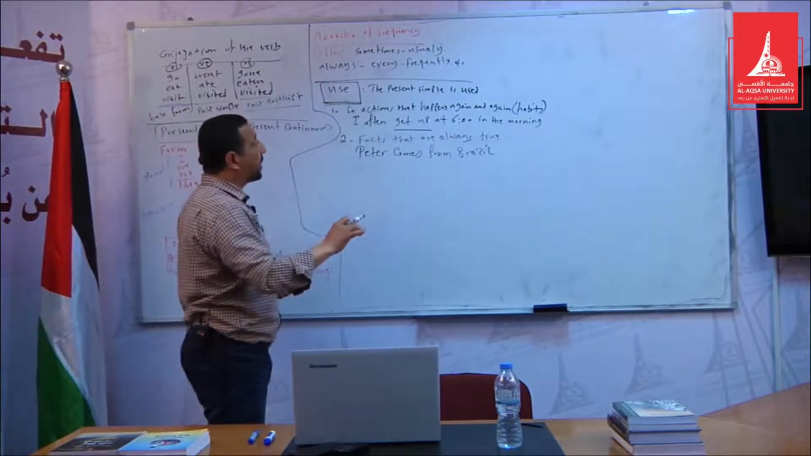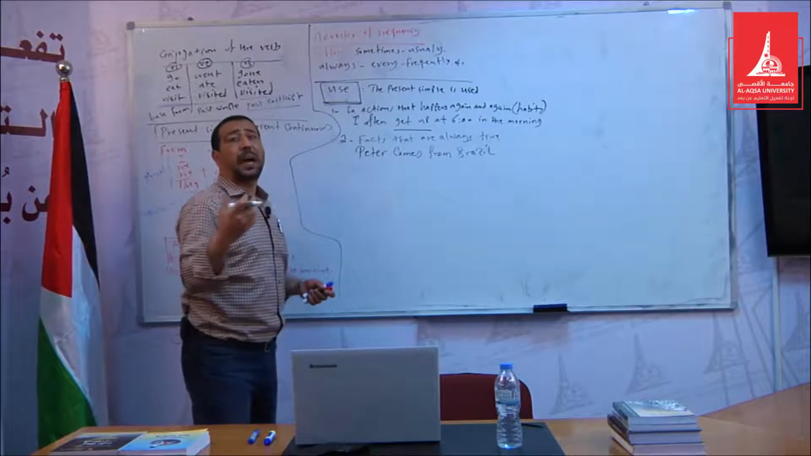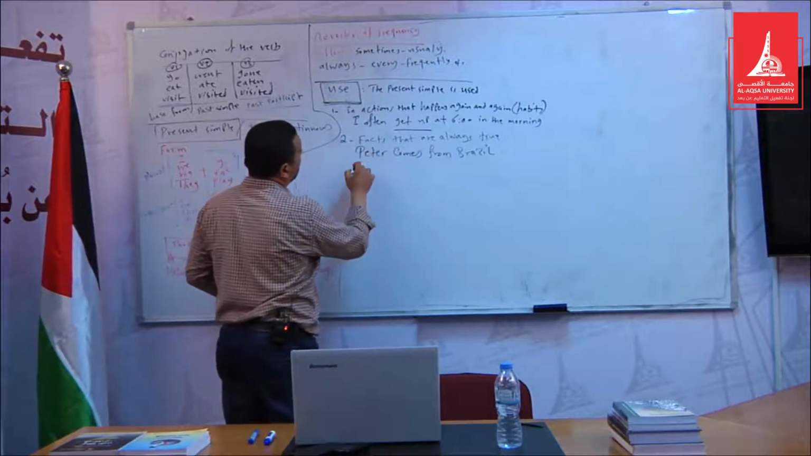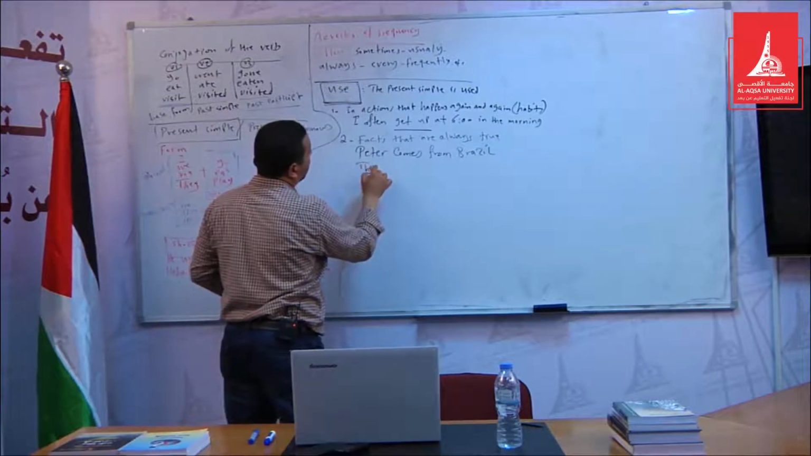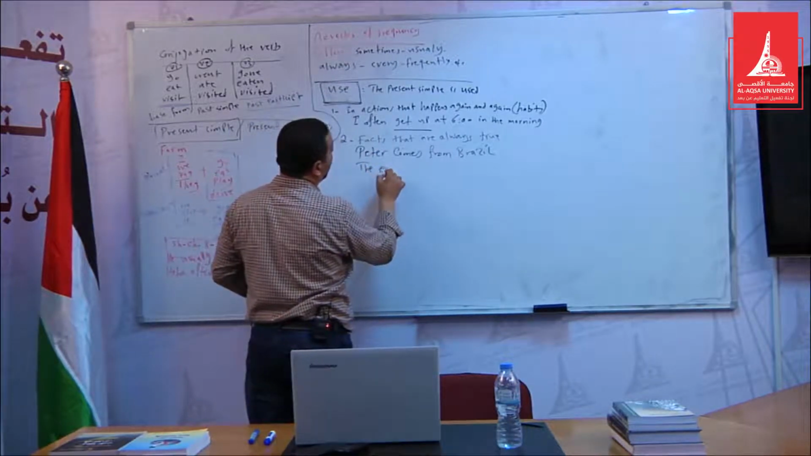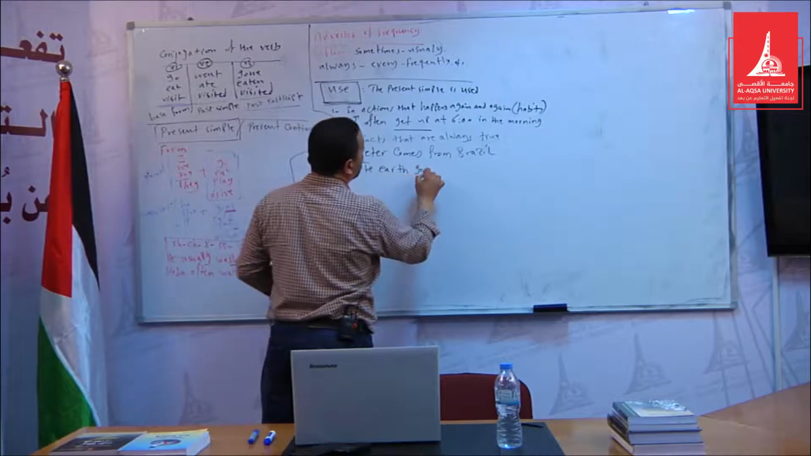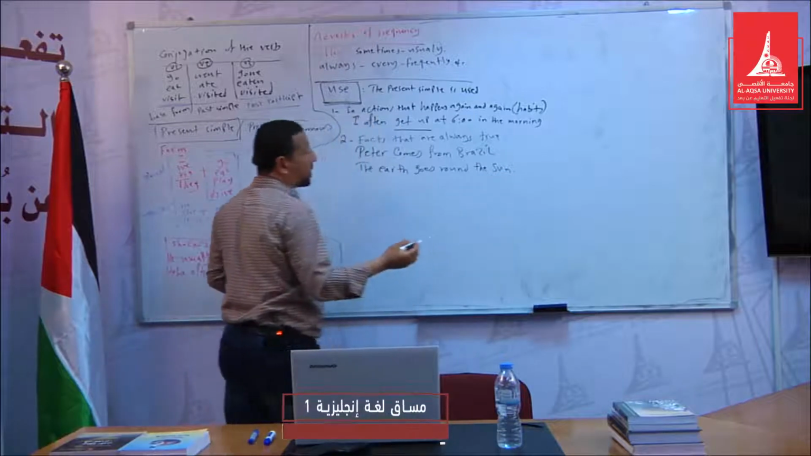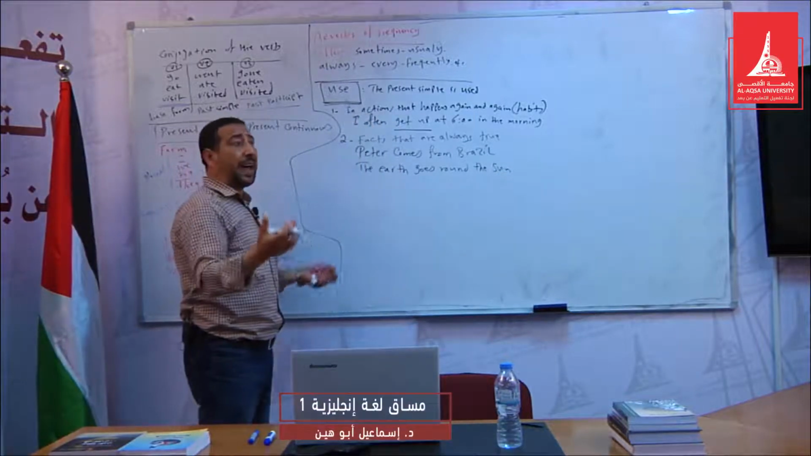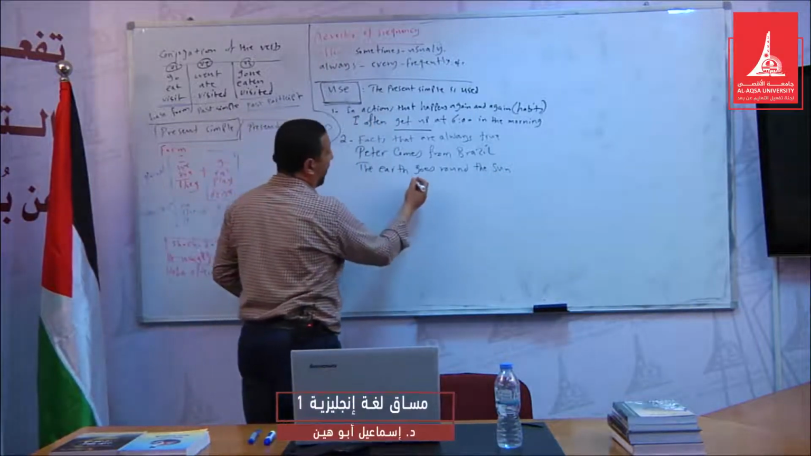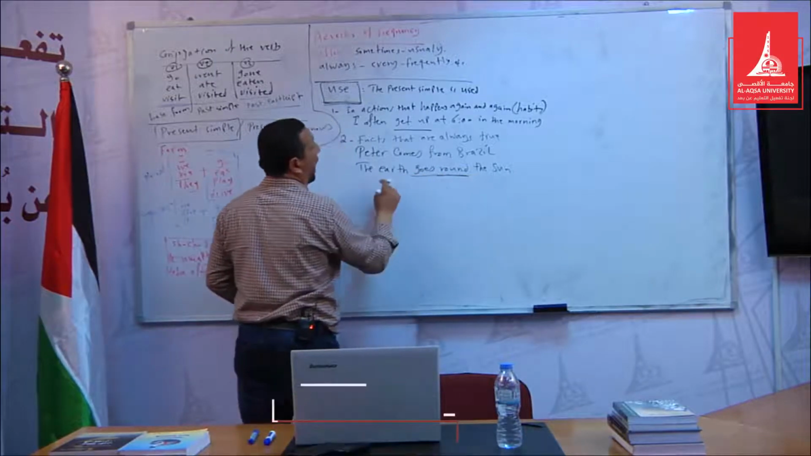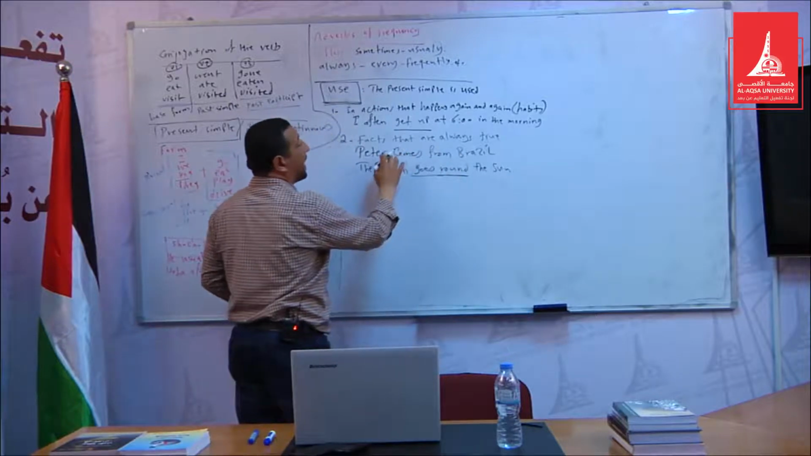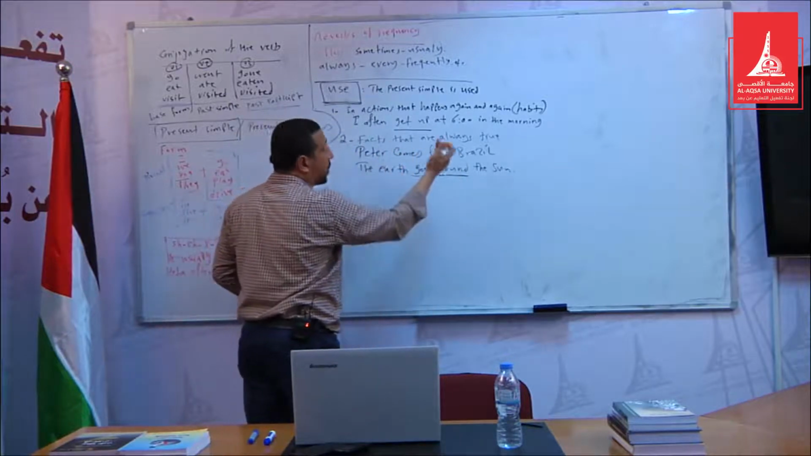We have other types of facts, like geographical facts and scientific facts. For example, the earth goes round the sun. This is a fact also. Present simple. Peter comes from Brazil. This is a fact that is always true.